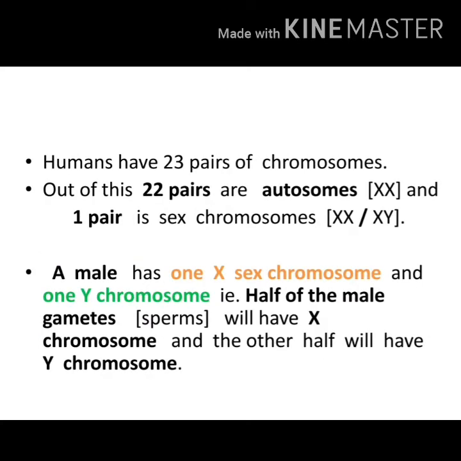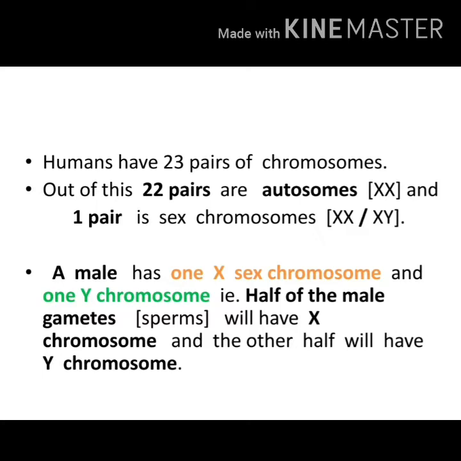Next, humans, as I told you, have 23 pairs of chromosomes. Out of this, 22 pairs are autosomes, I said. These 22 pairs, we represent as XX. Understood? Out of 23 pairs, 22 pairs, that is 44 chromosomes, are autosomes. How do we represent the autosomes? XX. And one pair is sex chromosome.